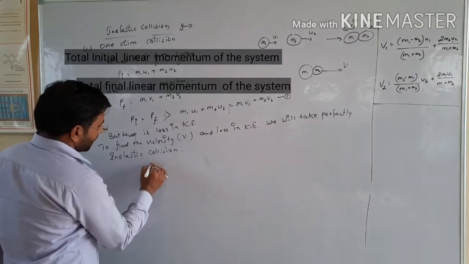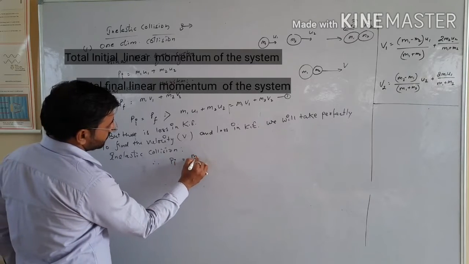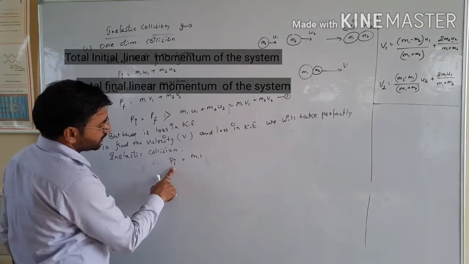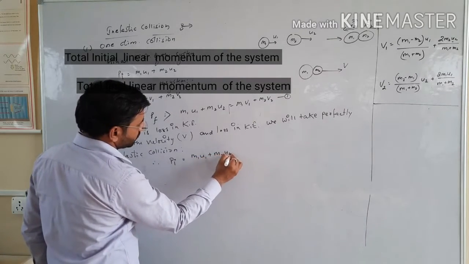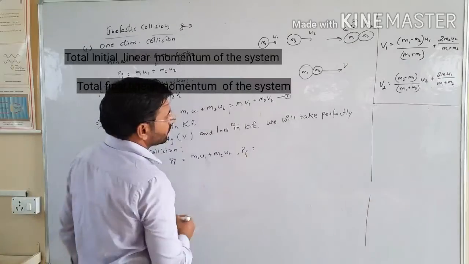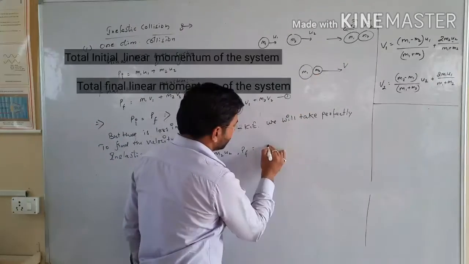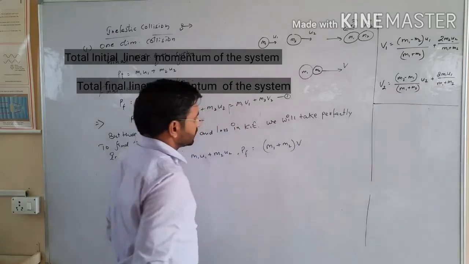So I will write directly here the initial linear momentum in this condition, pi, m1 u1 plus m2 u2, and the final pf, as the two bodies stick together and move with the same velocity, is m1 plus m2 times v.